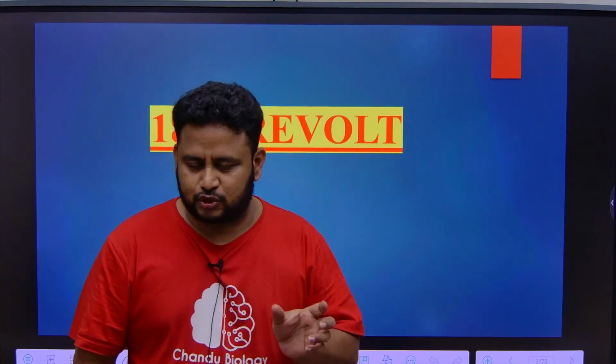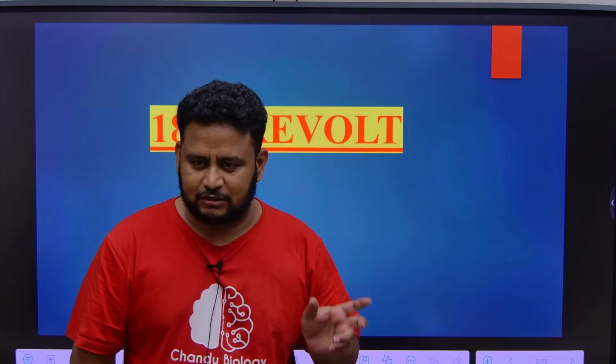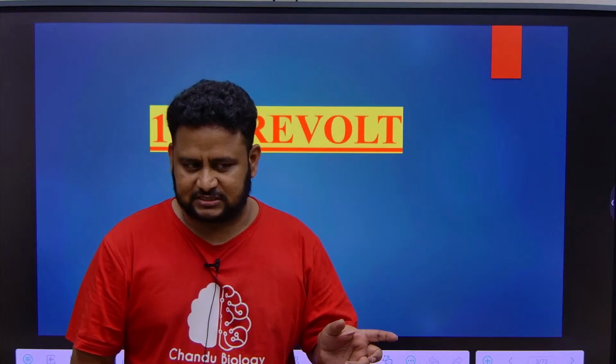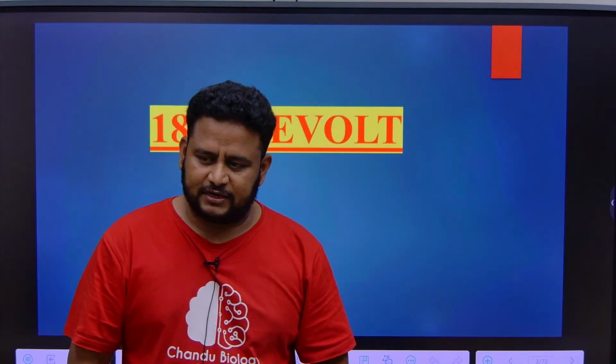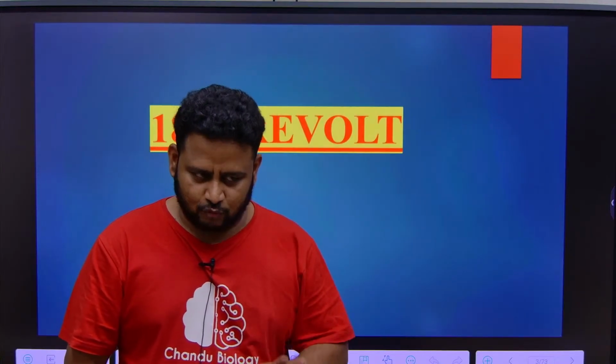Governor Generals or Viceroys. We started with Robert Clive, he introduced dual government, and later we learnt about Warren Hastings, when the Supreme Court was set up, and the Governor of Bengal was changed to Governor General of Bengal, all these things. And also there was which war? Second Anglo-Mysore War, First Maratha War, and also the Treaty of Salbai. Treaty of Salbai. Treaties we will cover in a separate class.